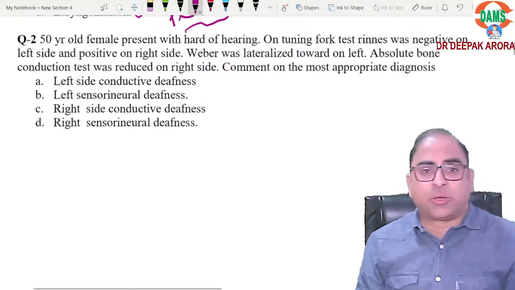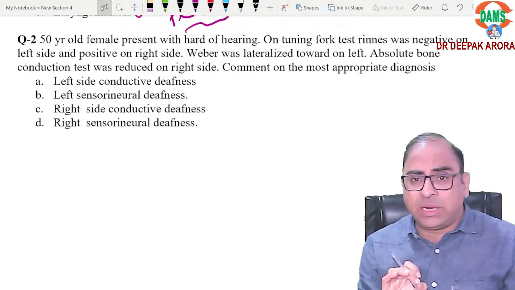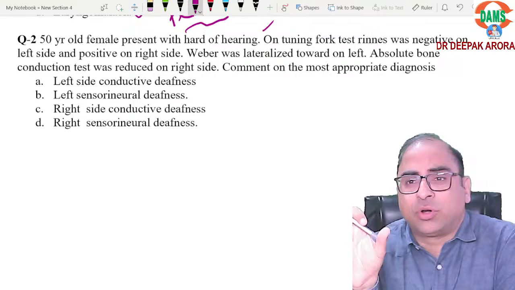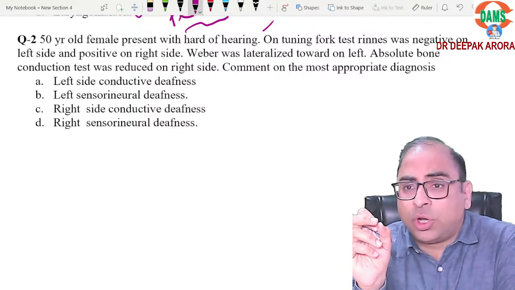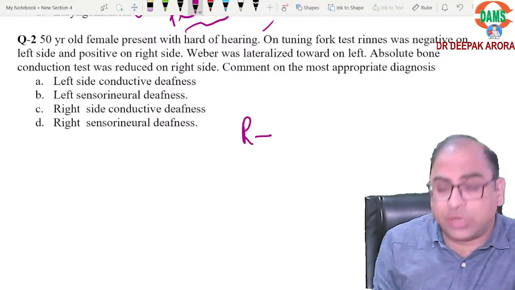Coming on to the next MCQ, this was a difficult question. 50-year-old female with hard of hearing. I will teach you how to correct this question. My favorite audiometry and tuning fork test. Everybody should reply. What should be the right answer? On tuning fork, Rinne was negative on the left side.